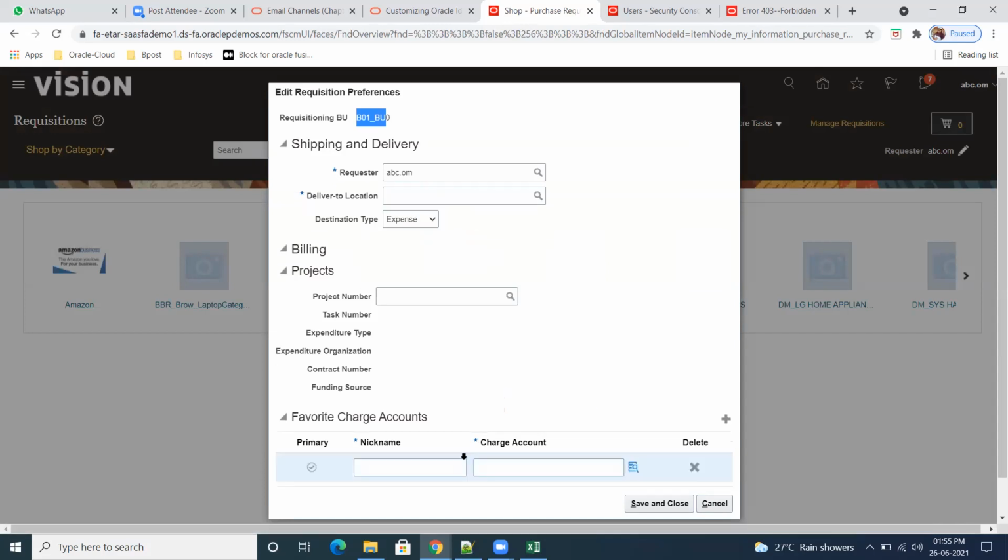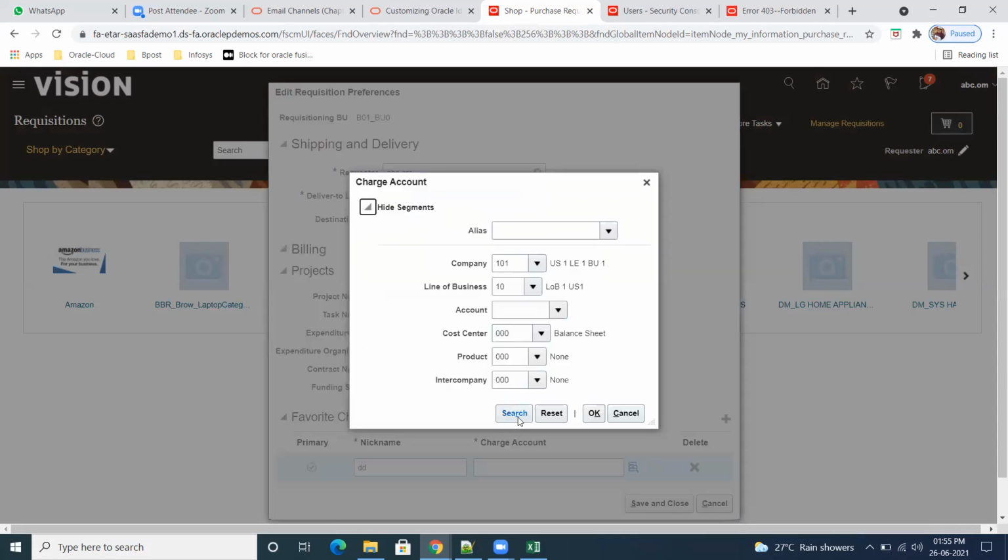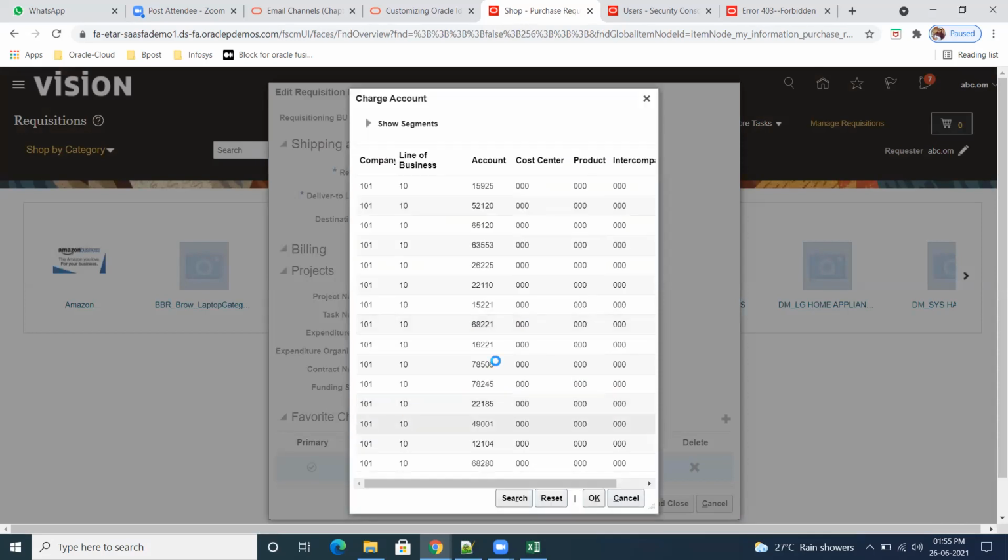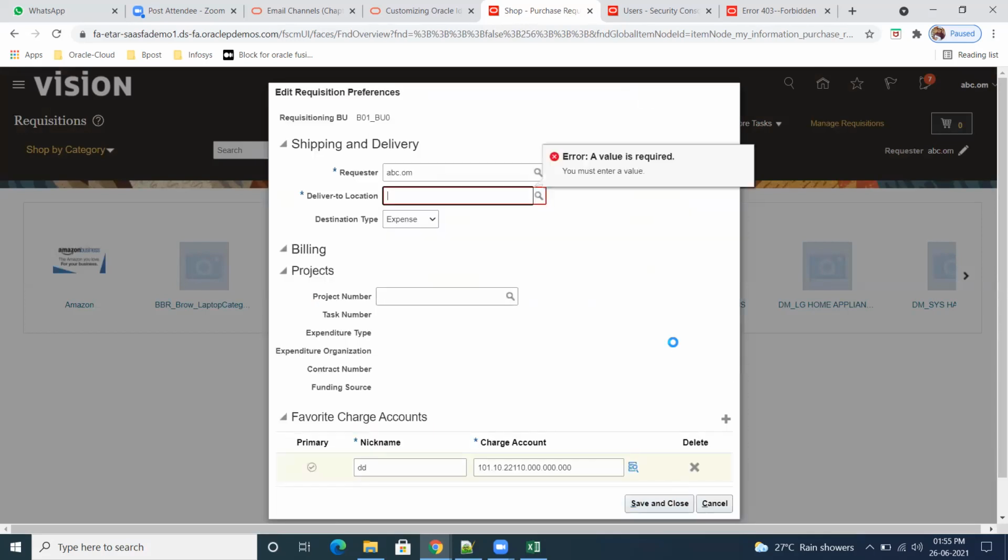Okay, any charge account is not there. So I'll give some charge account here. Deliver to location. What is the deliver to location there? For BU0, B01. B01, BU0.